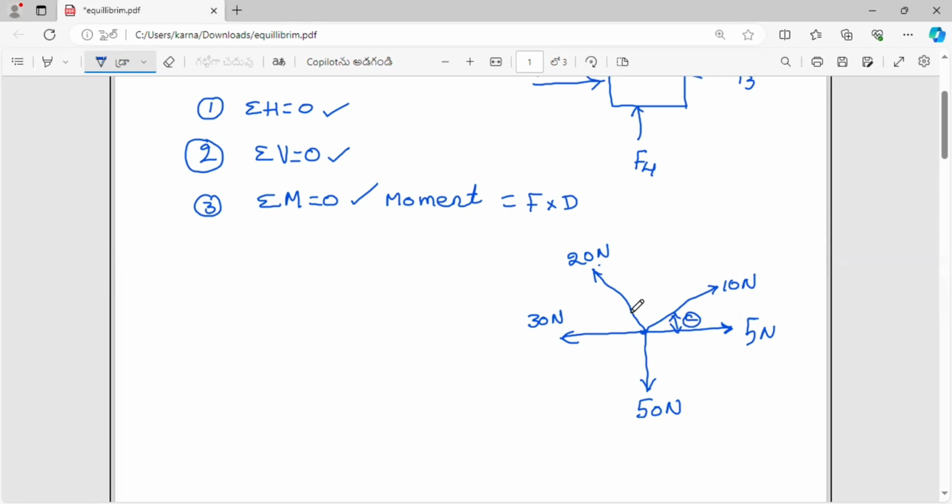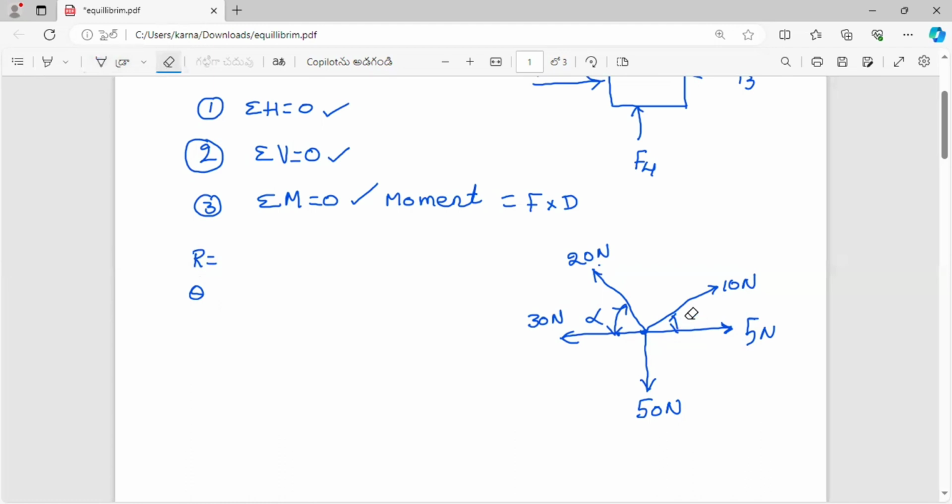Next, 20 newtons force: the angle of inclination with the horizontal can be assumed as alpha. Next 30 newtons of force, next 50 newtons of force. Now, I want to calculate the magnitude and direction of the resultant force for this problem. Suppose the angle may be taken as not theta, because confusion may occur, so that's why I am taking that as a beta angle.